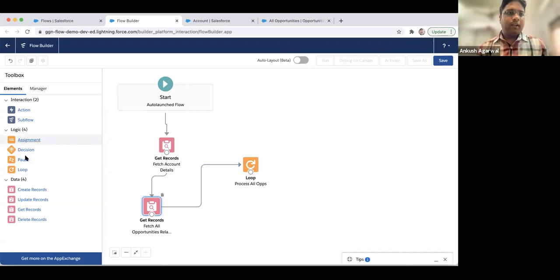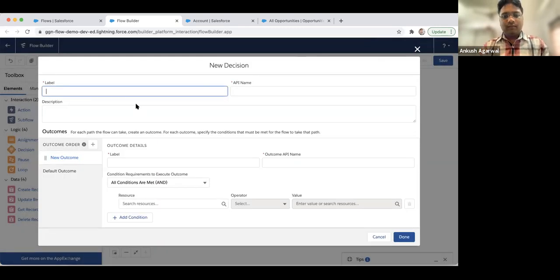Now we have to take a decision whether the opportunity is closed or open. So, check opportunity.